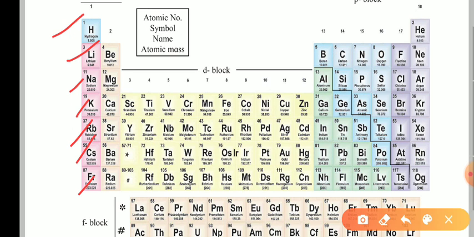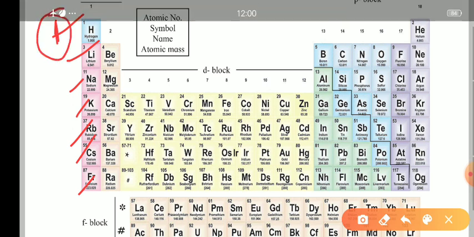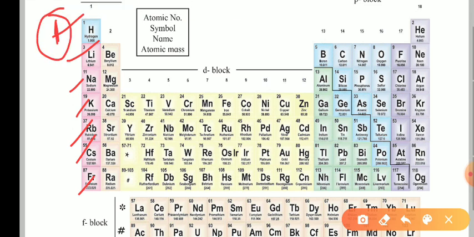What is that similarity? Their group number is 1. So all the elements, starting from hydrogen till francium, will have only 1 electron in their outermost orbit.